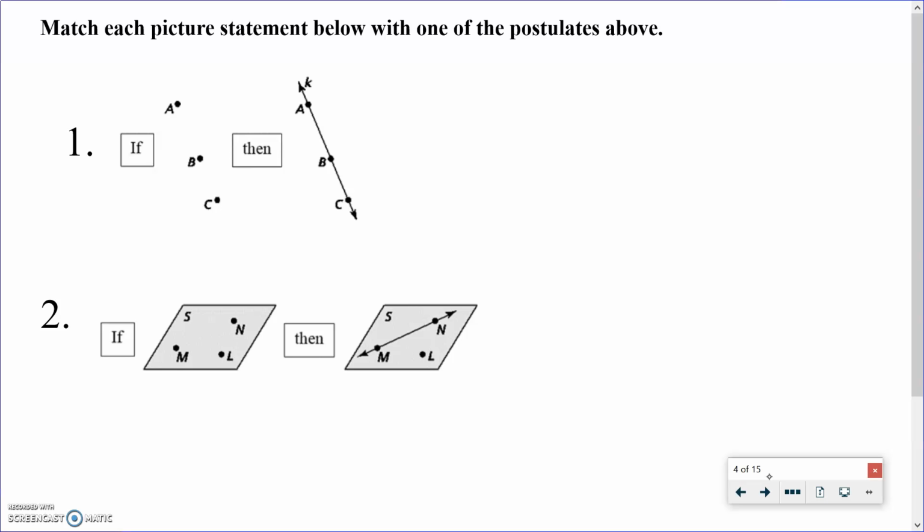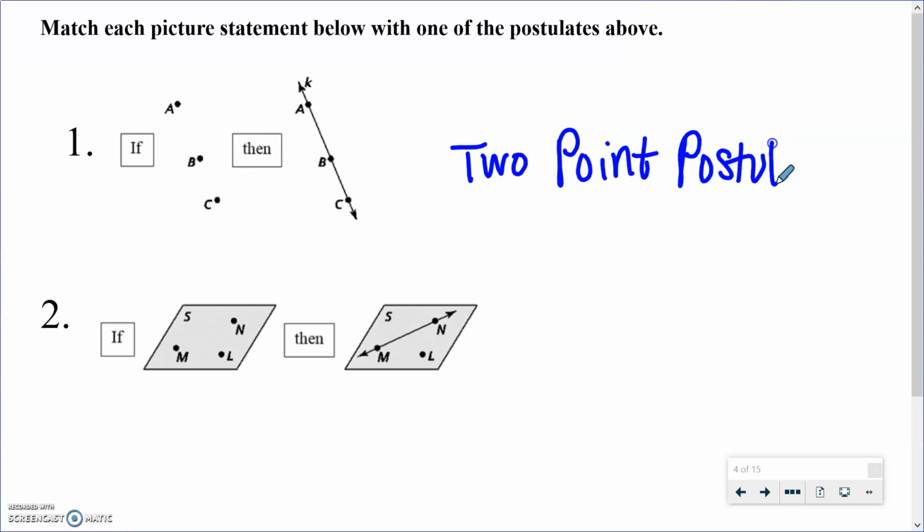Even though there's 3 points here, this is actually the 2-point postulate, because we have 2 points and there's 1 line going through them, and they're all collinear. So even though there's 3 points, they're all collinear. So it's the 2-point postulate, because we're not drawing a plane through points or anything like that.